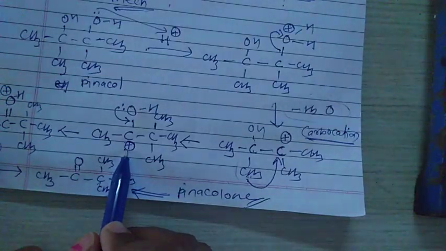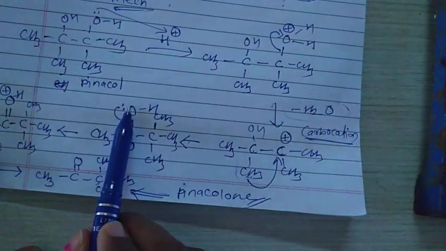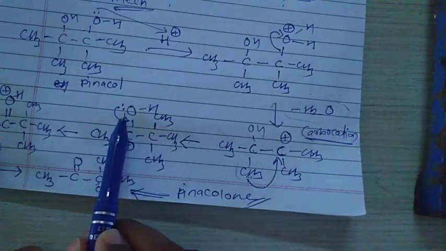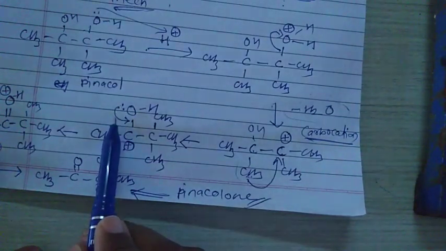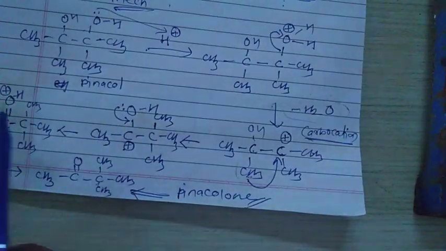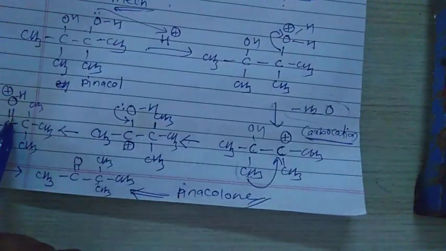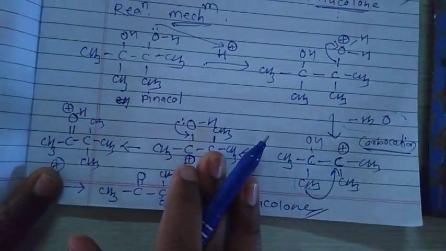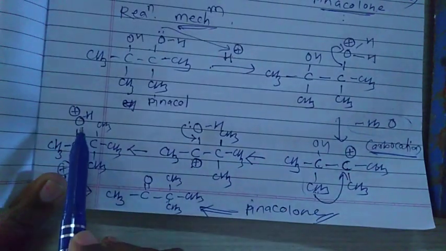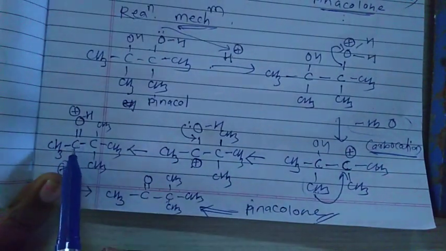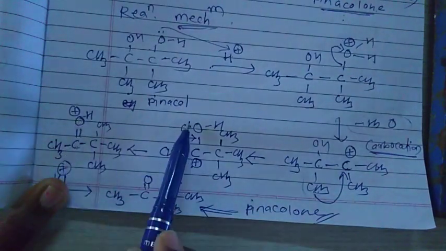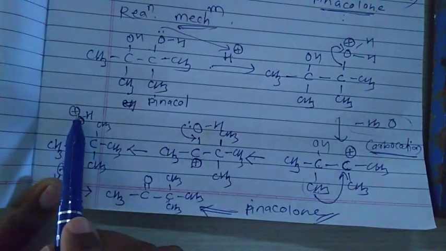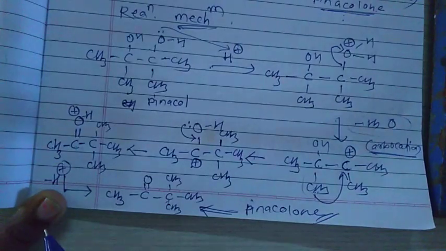Then after that, what happened? This lone pair of this OH group is donated toward this carbon, and there is a formation of a carbon-oxygen double bond. There is a formation of a carbonyl carbon. Whenever there is a formation of this carbonyl carbon, this oxygen donates its electron towards this carbon. That's why this oxygen becomes positively charged.